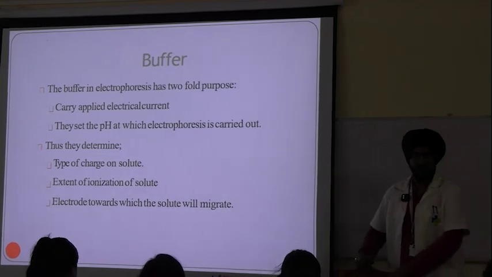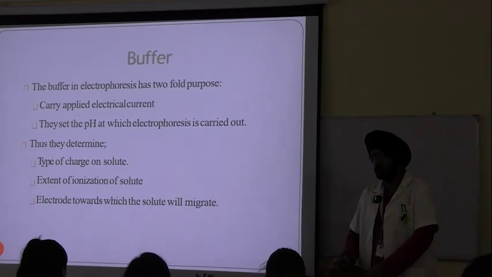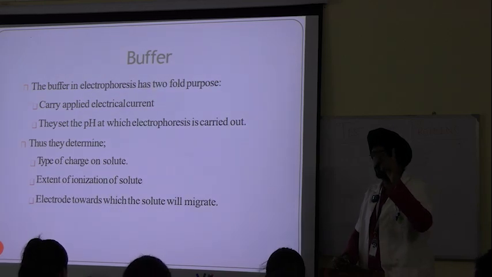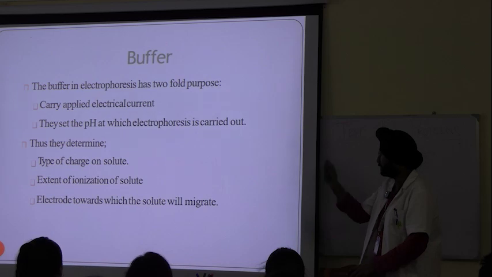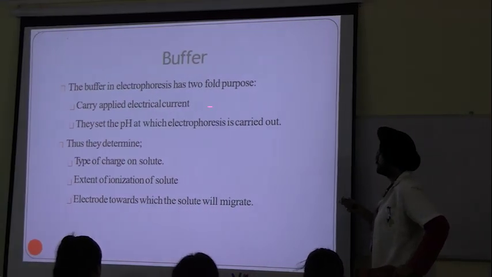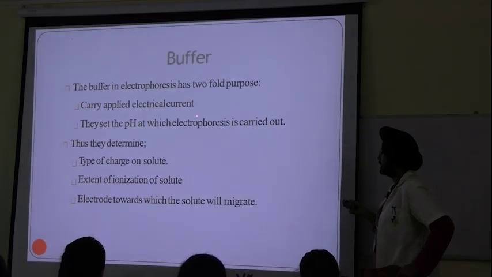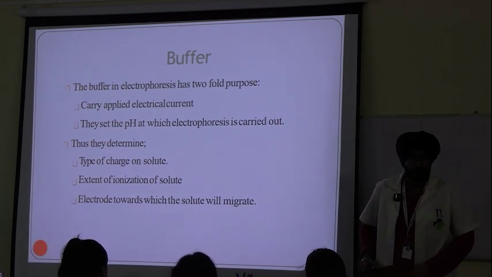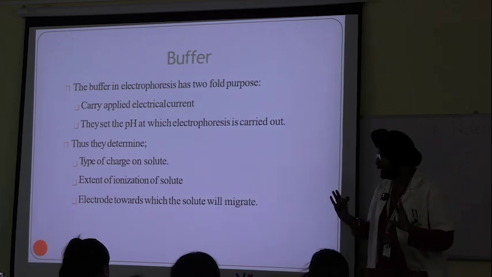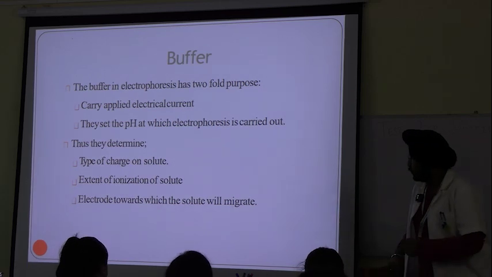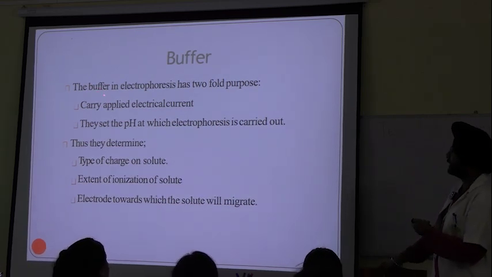Buffer, a very important component. Which is the first component we use in electrophoresis? It is the buffer. The buffer in electrophoresis has a two-fold purpose: to carry the applied electrical current and to set the pH at which electrophoresis is carried out. So far we say that we apply an electric field and current is set up.